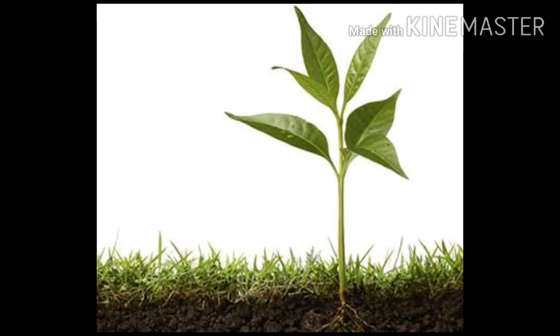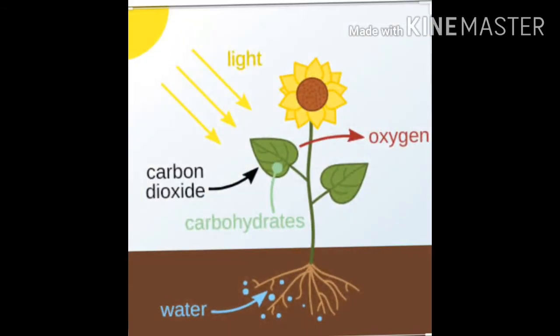Do you know how plants prepare their own food? Yes, through the process called photosynthesis. In photosynthesis, plants convert light energy into chemical energy. This chemical energy is used by plants for growth and nourishment. Photo means light. Synthesis means to put together.